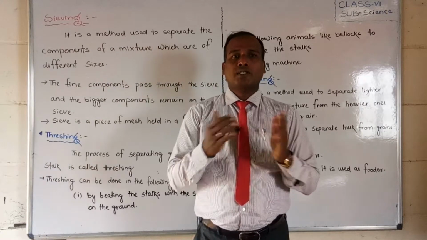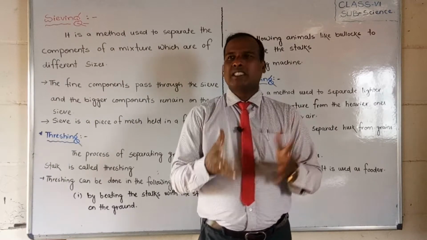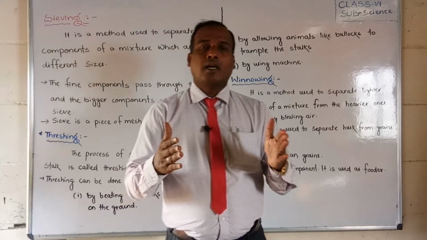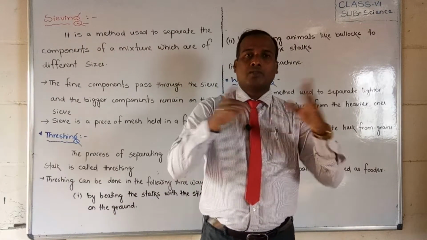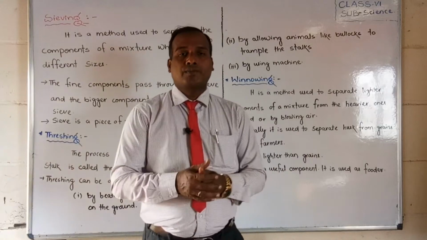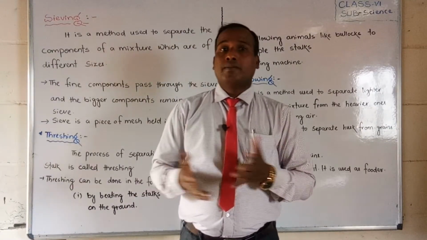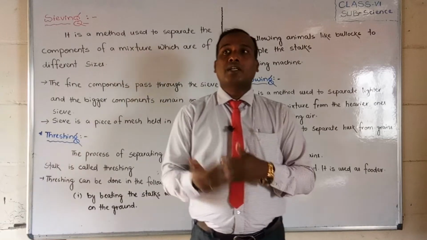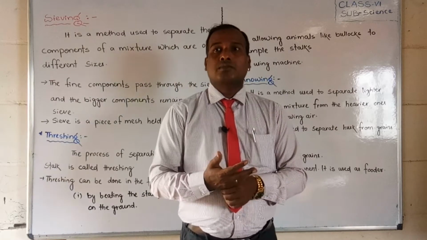Do you know, students, what is sieving? A sieve is a mesh built on a frame. Have you seen masons doing house construction filtering sand or other things?